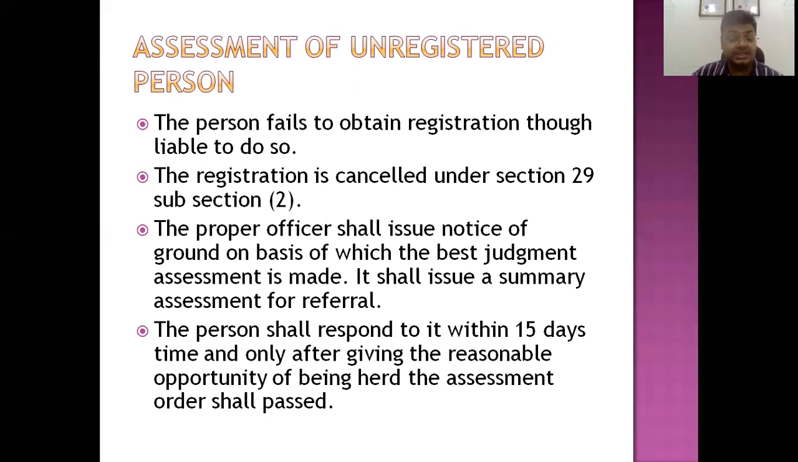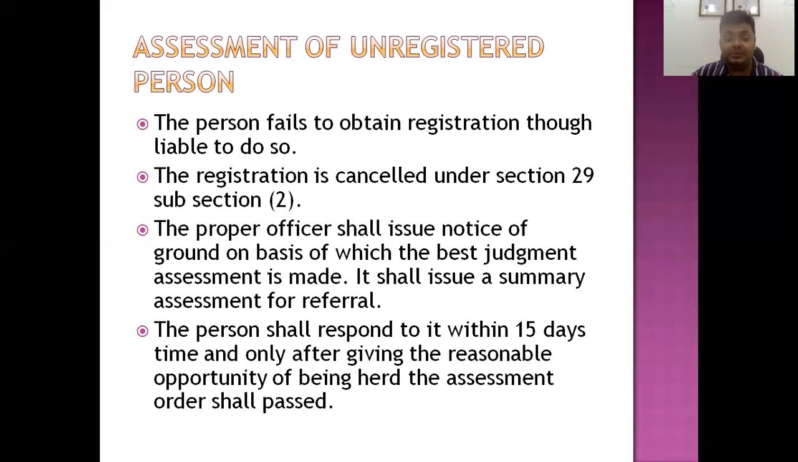The next is where registration is cancelled under section 29, subsection 2. The registration of the person is cancelled under section 29(2). That may be the case if the person has taken the registration on the basis of fraud or willful omissions; the proper officer can cancel the registration. It can also be cancelled when the person has not started a business within 6 months after taking voluntary registration, or the person has not filed returns for a period of 6 months in case of a regular GST number, or for 3 consecutive tax periods in case of a composition person. So his registration can be cancelled.